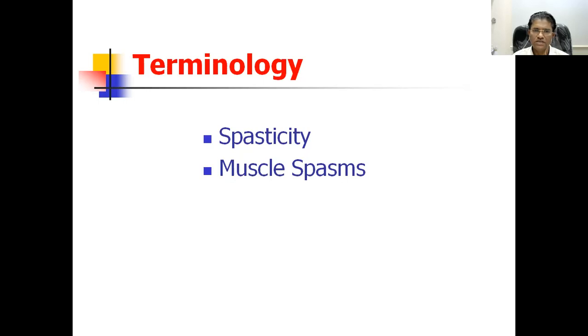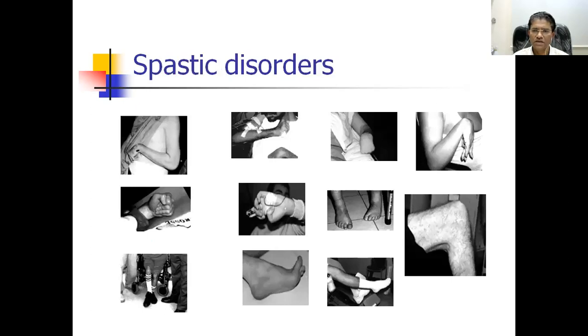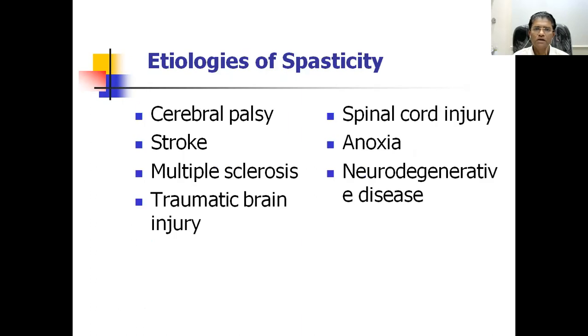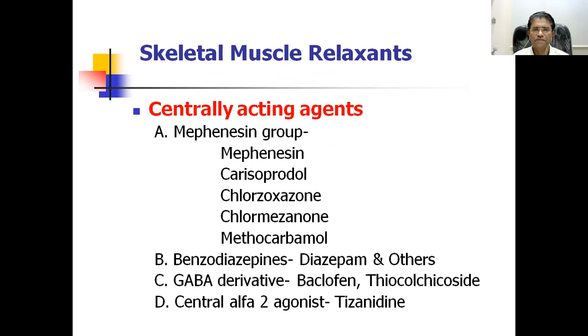To relieve all these complaints, one can use the muscle relaxants which act centrally, and we have a number of drugs in our hand which act as central muscle relaxants. These are the few conditions where we need this type of drug. There are a number of CNS conditions where this type of complication may arise: muscle spasm, muscle spasticity. The majority of the drugs belong to the mephenesin group.